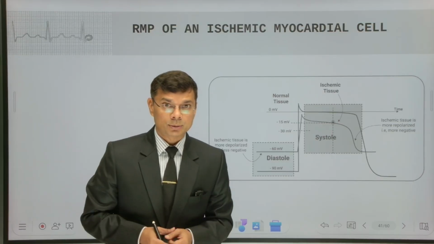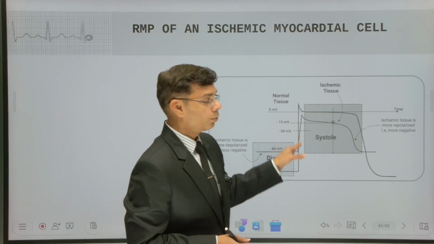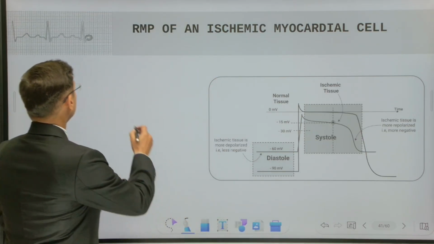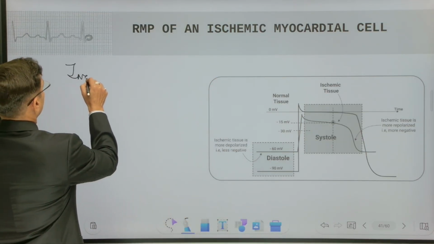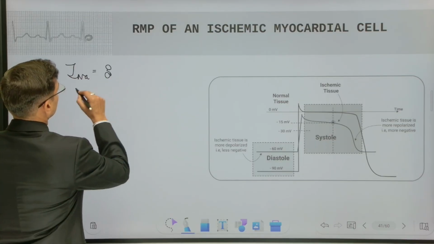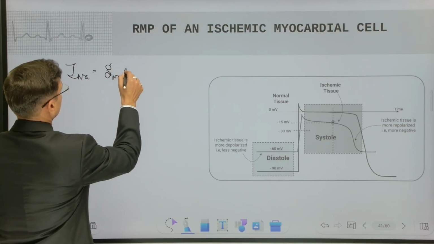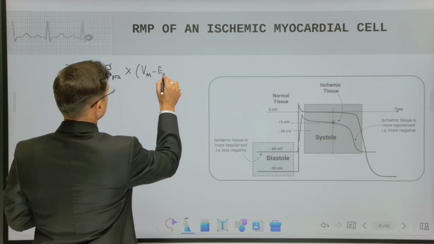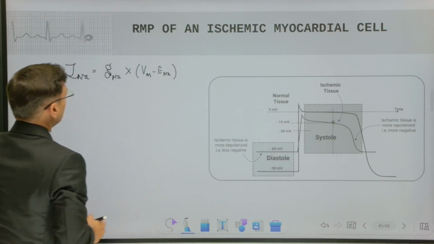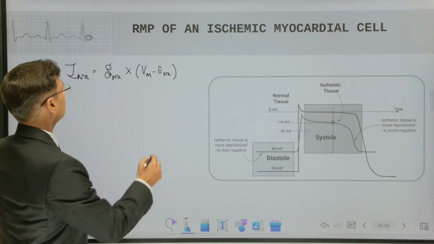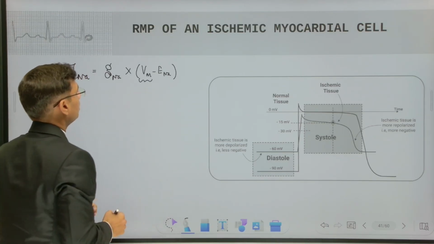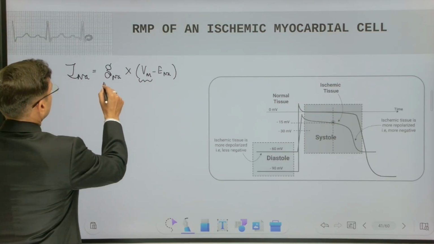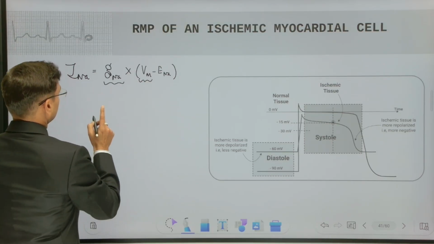Now what is going to happen? For phase 0, sodium current should be present. As we know, and always remember, sodium current is its permeability multiplied by its electrochemical gradient. The resting membrane potential is also shown here, but more important is the permeability.